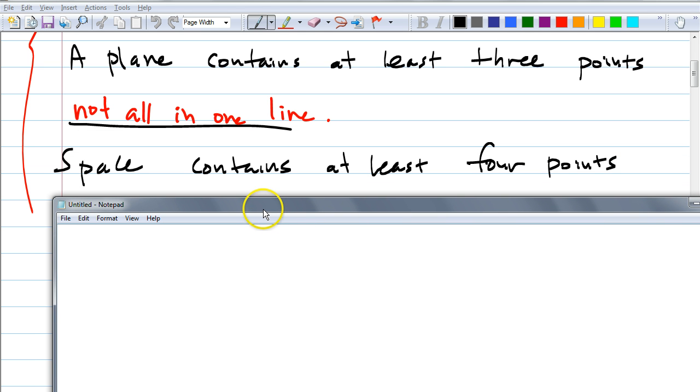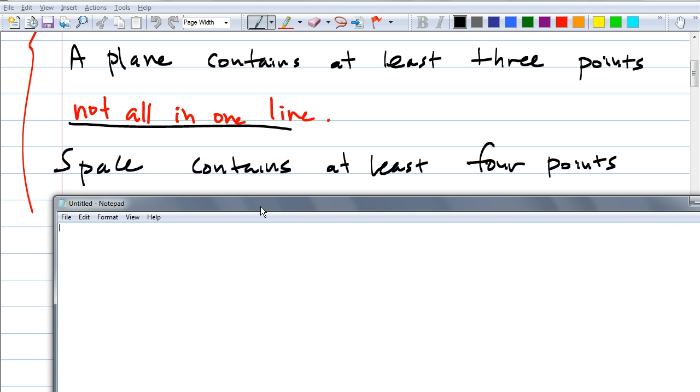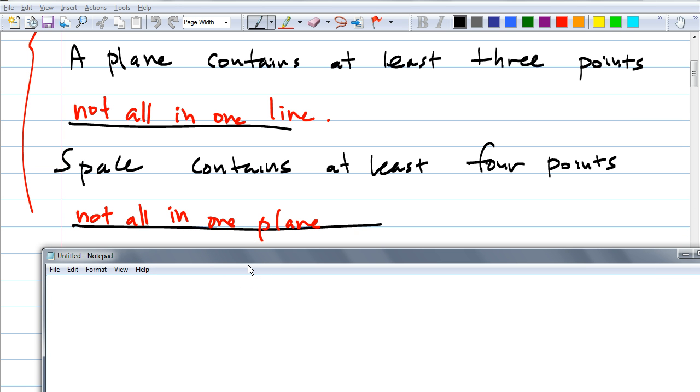What about this? This is sort of the same idea. Like I said, this first postulate has 3 parts. Space contains at least 4 points. But you have to add something to this. If you have space, it has to have at least 4 points that are, in other words, not all in one plane.